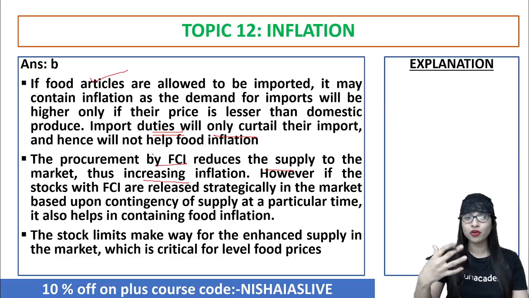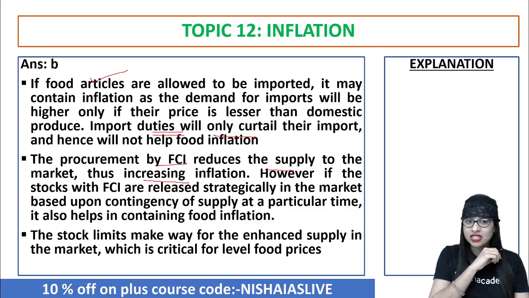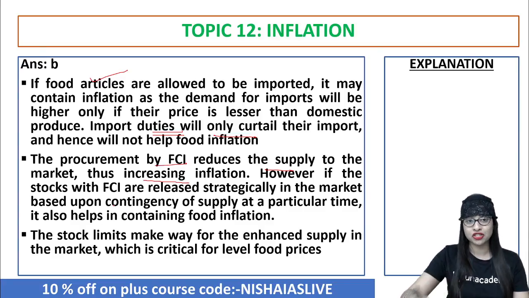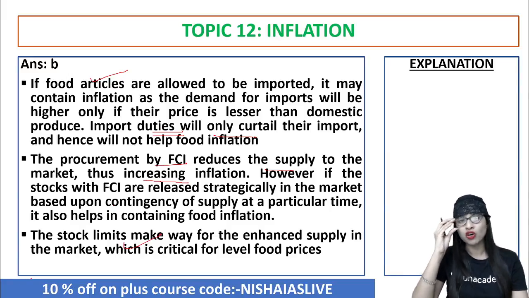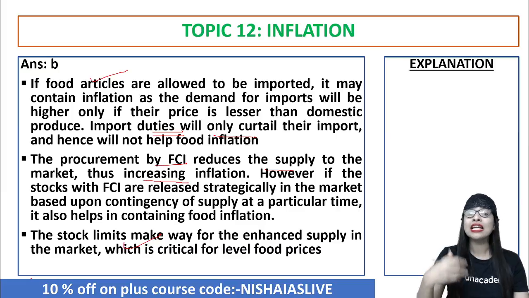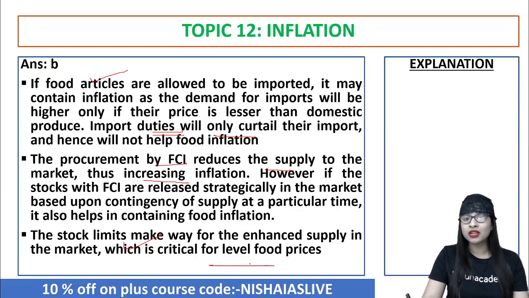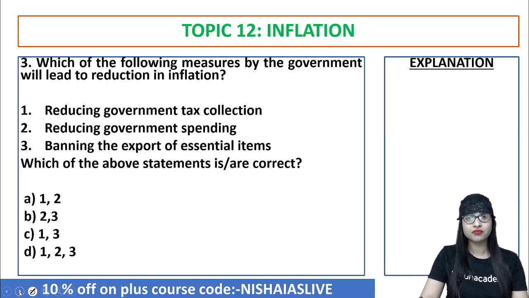Second is when you actually have procurement, automatically it will reduce what's supplied to the market, increasing inflation. But then if the stocks with FCI are released strategically, then you will be able to contain food inflation, guys. So actually the second one is correct. Third one talks about stock limit. Now when you have a stock limit, it is making way for increased supply in the market, which is also critical for the level of food prices.